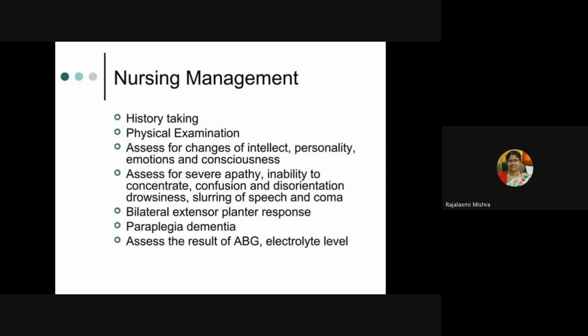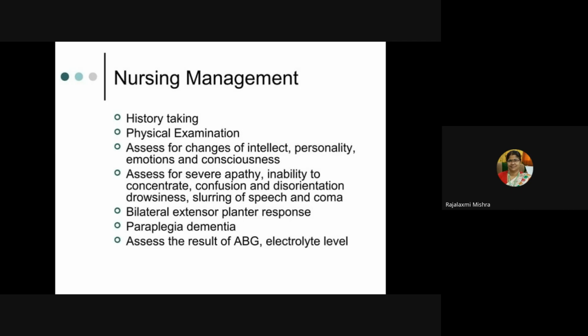Nursing management, history taking, physical examination, assess for changes of intellect, personality, emotions and consciousness, assess for severe apathy, inability to concentrate, confusion and disorientation, drowsiness, slurring of speech and coma, bilateral extensor plantar response will be there.